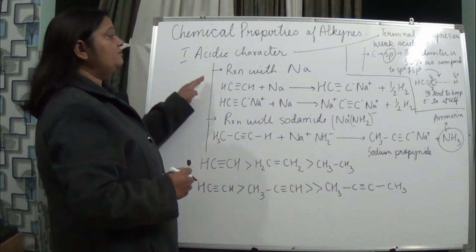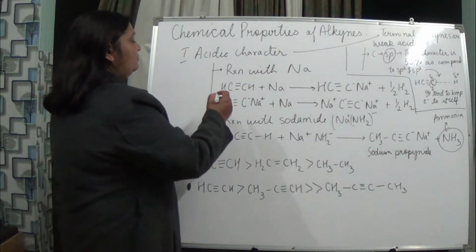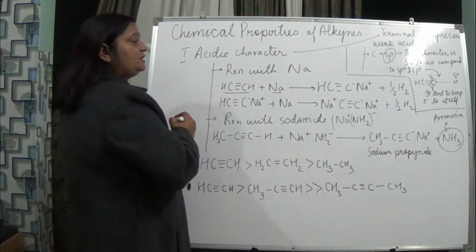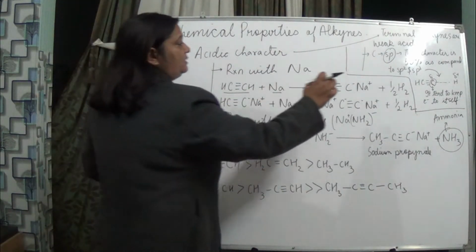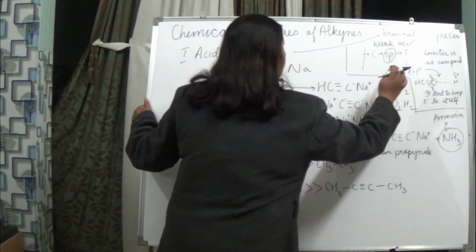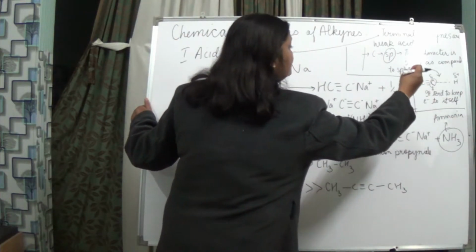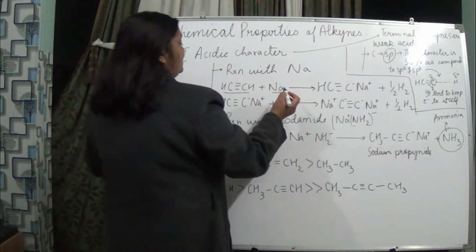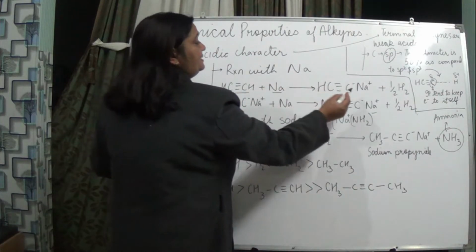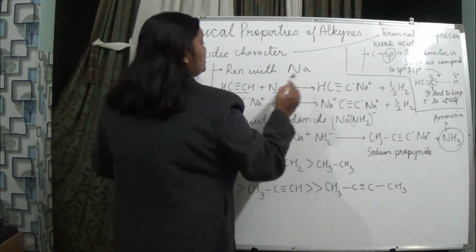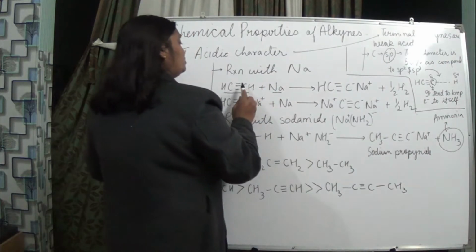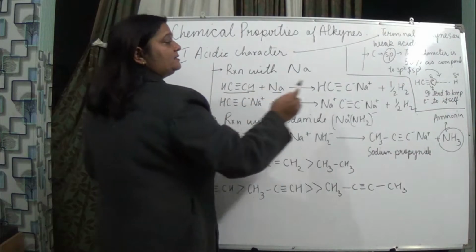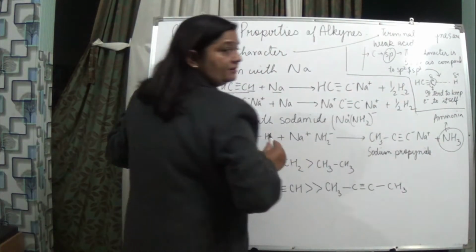Reaction with sodium: what happens over here? We have taken ethyne and added sodium to it. As soon as we add sodium, I said that the carbon wants to keep the electron with itself, so it can lose this hydrogen easily. So the sodium comes and gets attached to this carbon, the sodium getting a positive charge and the carbon a negative charge, and this hydrogen is removed as half H2.